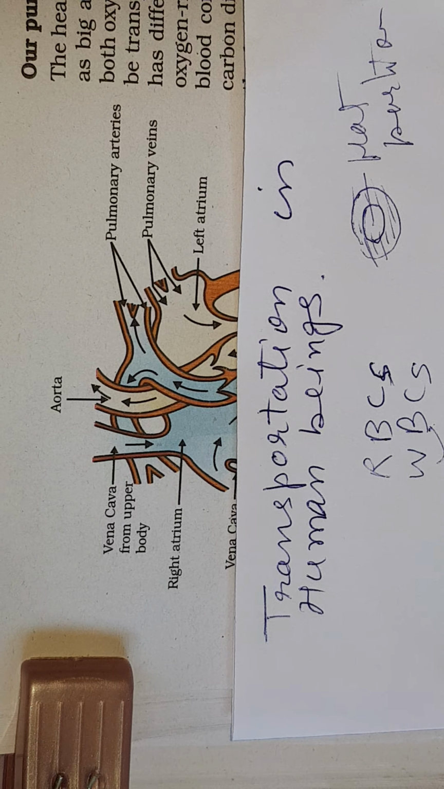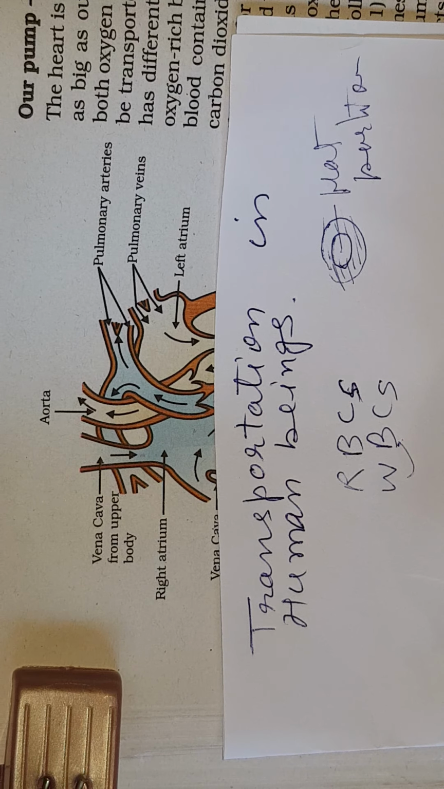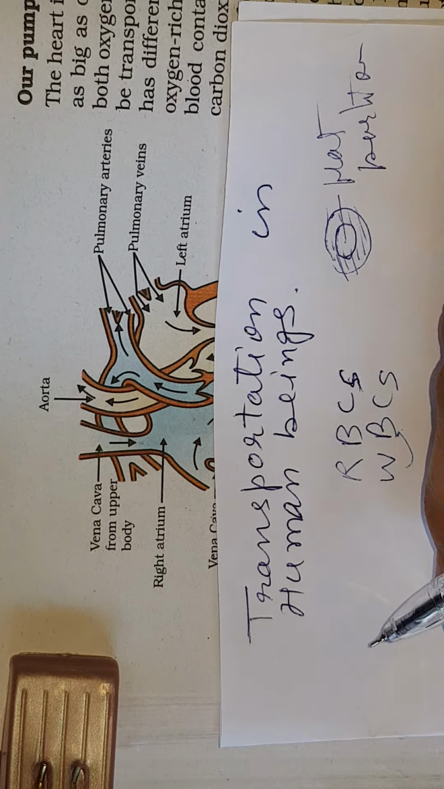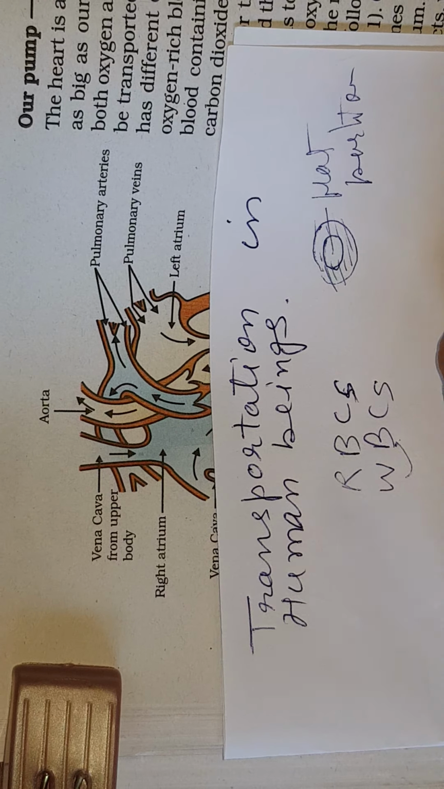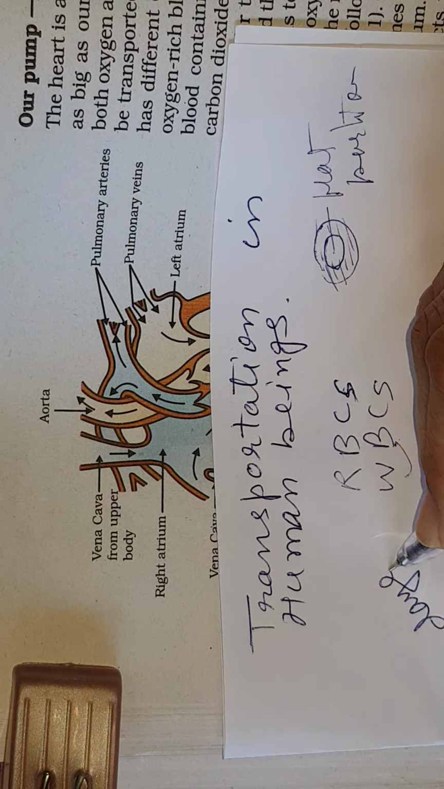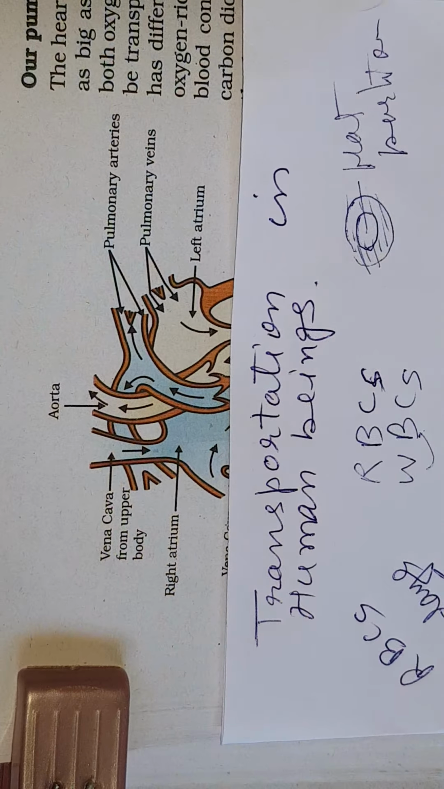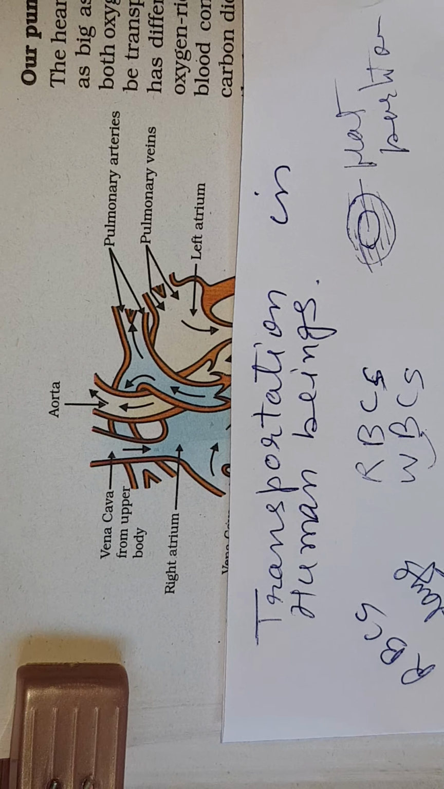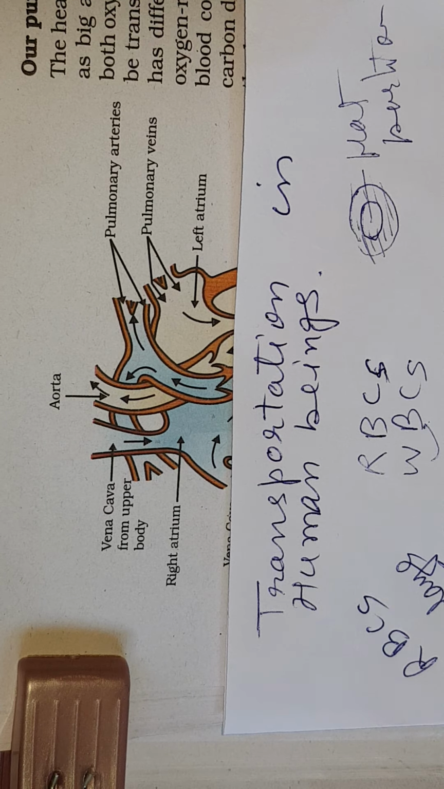A very important and interesting fact I want to share is that red blood cells have a lifespan of almost 120 days only. This is the lifespan of RBCs, red blood cells. Then old and worn out red blood cells are destroyed in the spleen and liver.